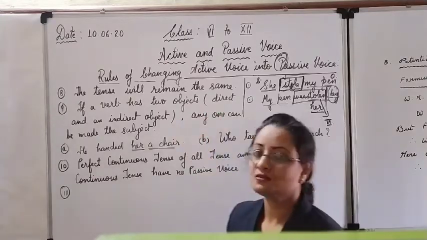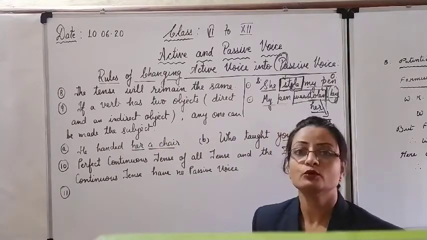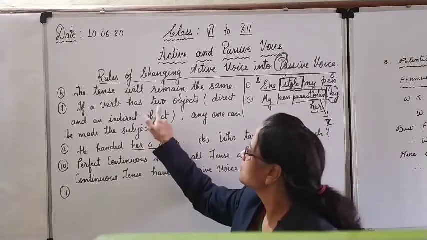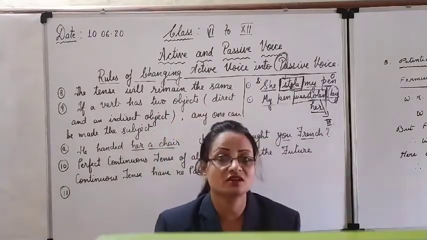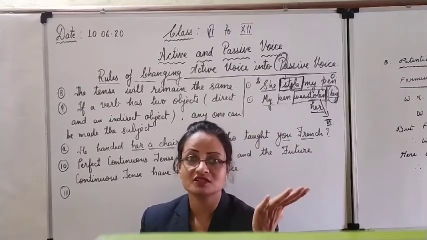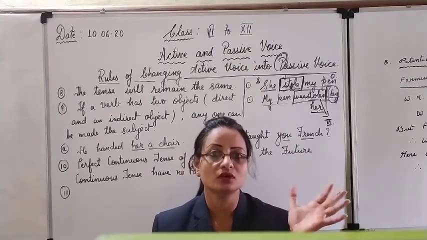Now next is, if a verb has two objects, sometimes there are two objects with the verb, as I have mentioned in these two sentences. One object is directly acted upon, on which the direct action is done. That object is called the direct object. It is also a non-living thing.